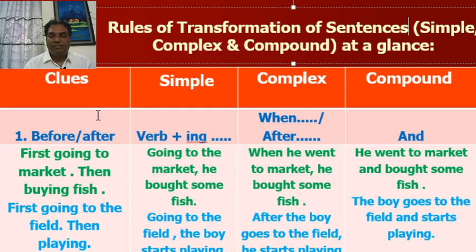In simple sentence, you have to start with the main verb plus "ing." In complex, the subordinate clause will be started with "when" or "after," and in compound, two simple sentences will be joined by "and." Look at the example. First of all, look at the complex sentence. When he went to market, he bought some fish.